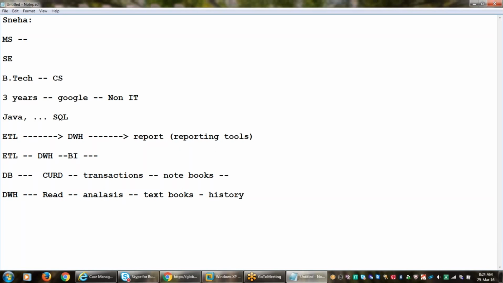Now, you know that we use a data warehouse to analyze things and to take reports. How will they load the data into this data warehouse? With the help of an ETL tool, as we discussed. We have so many ETL tools available in the market, like Informatica, DataStage, Ab Initio, SSIS. With the help of those ETL tools, they will load the data into the data warehouse.